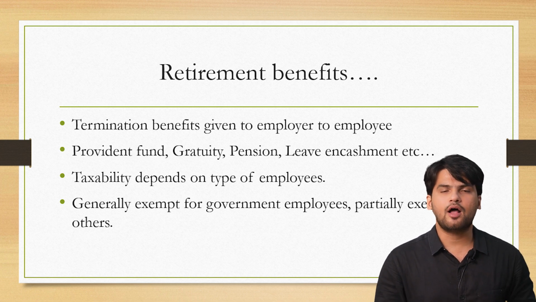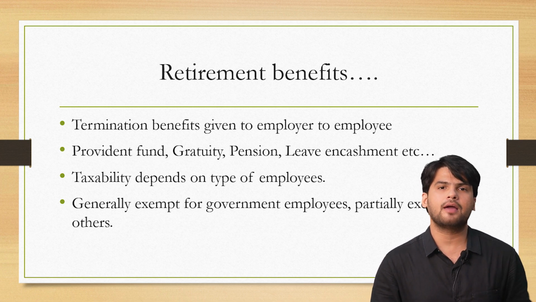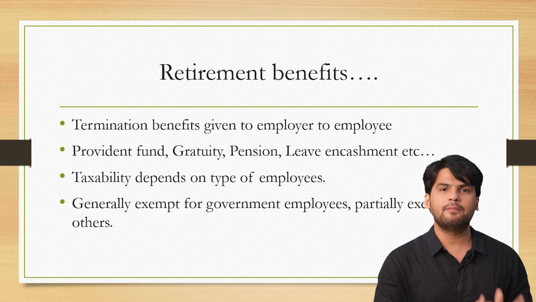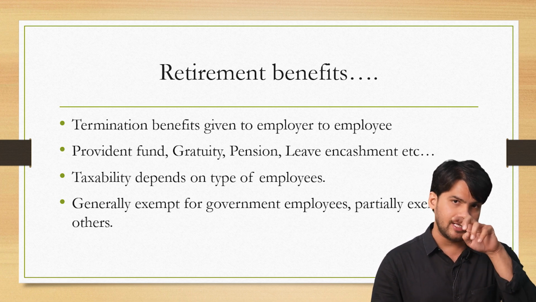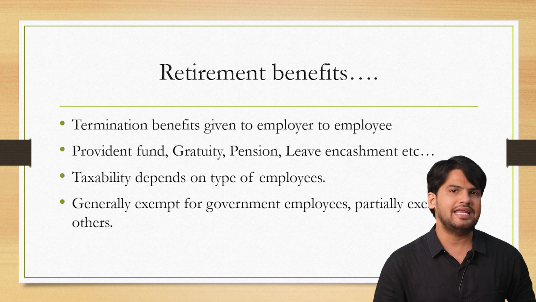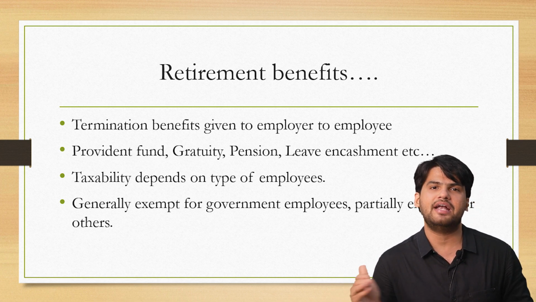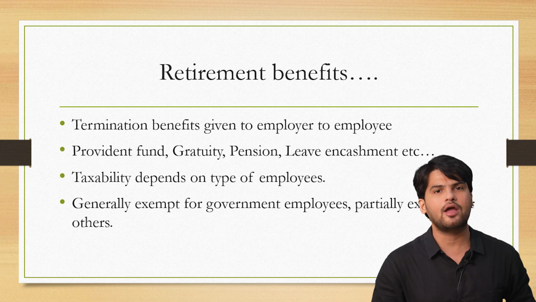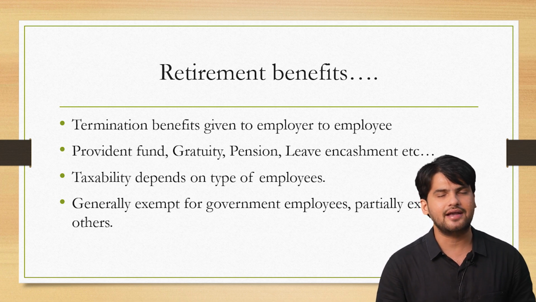This 50,000 rupees of deduction is applicable for previous year 23-24. Starting previous year 24-25, the standard deduction has been increased from 50,000 to 75,000 rupees, but it is applicable from 24-25 onwards. For 22-23, standard deduction is rupees 50,000.